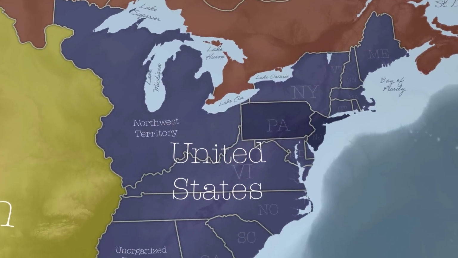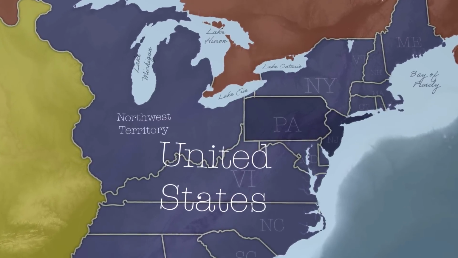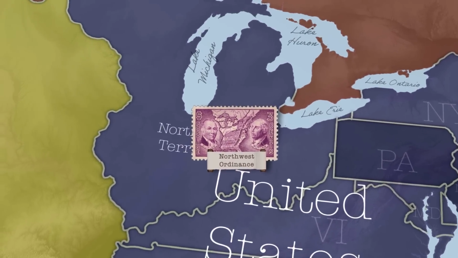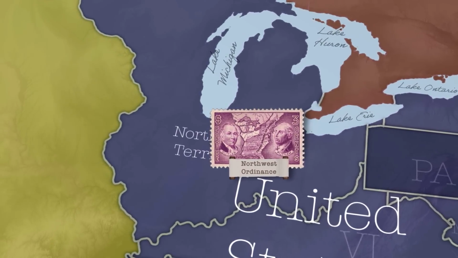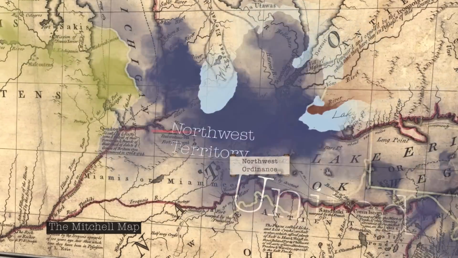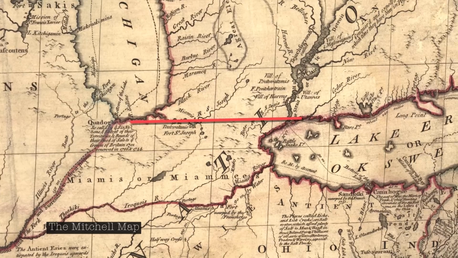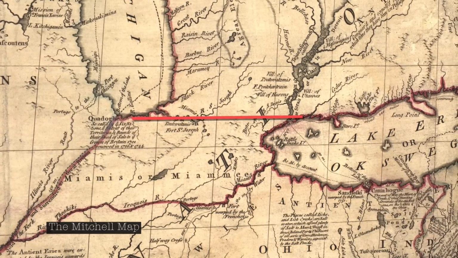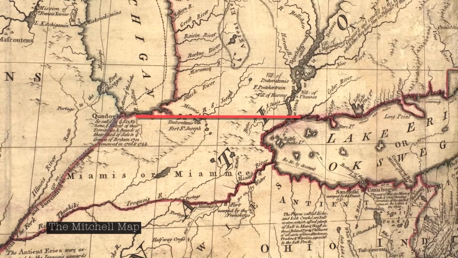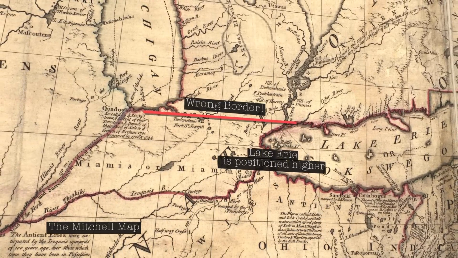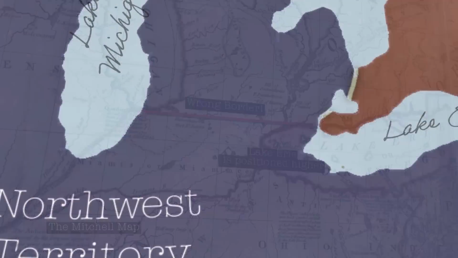Seeking to simplify and more easily administer the Northwest Territory, Congress proposed the Northwest Ordinance of 1787, which would clearly define a Michigan territory. Congress followed the Mitchell Map and drew a line east from the bottom tip of Lake Michigan up to the shores of Lake Erie. The problem was that the Mitchell Map was wrong. The line from the tip of Lake Michigan actually passed under Lake Erie by several miles.